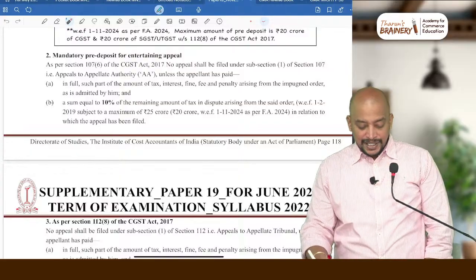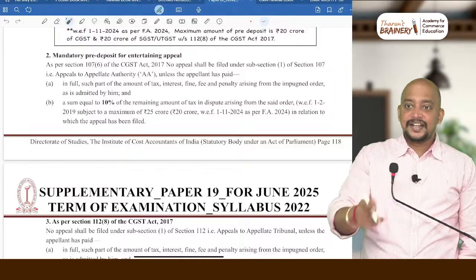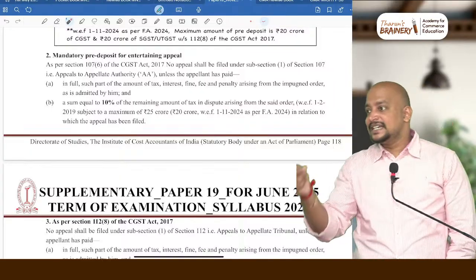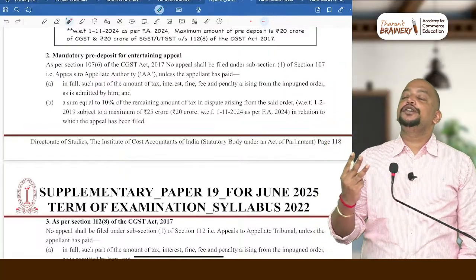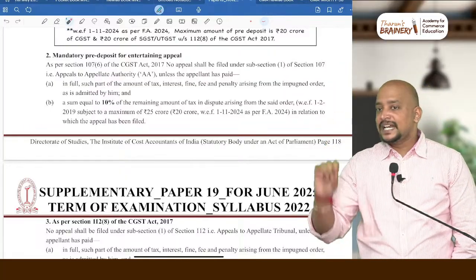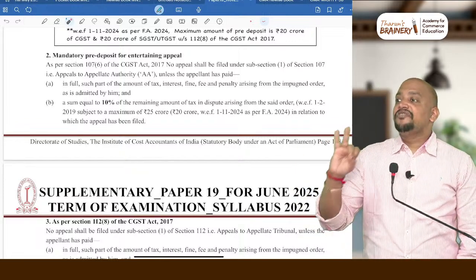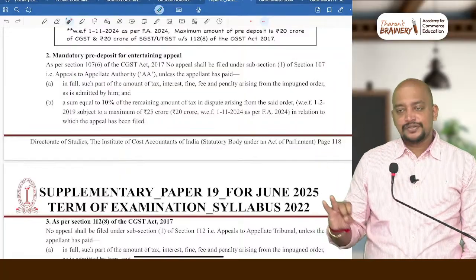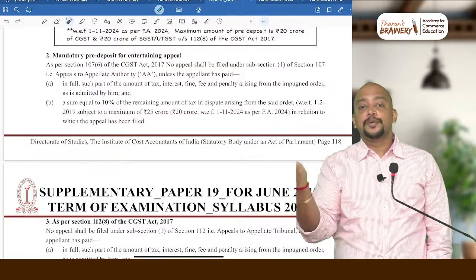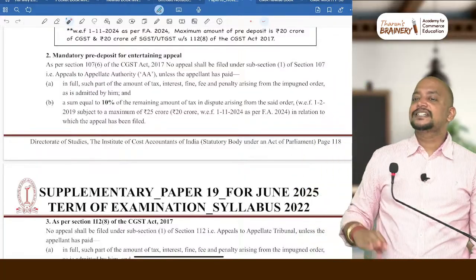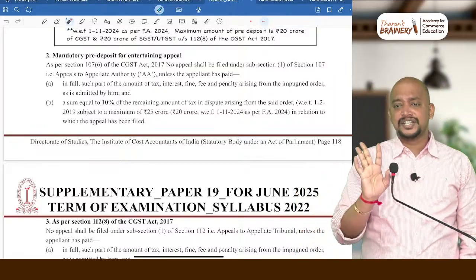Sir, is this 20 crore under CGST or total? Under CGST. Under SGST we again need to pay 20 crores. There are 3 places where you need to do the computation separately: penalty, late fee, and pre-deposit. For CGST, separately for SGST, and total, and write it if it is IGST. Otherwise just the CGST provisions you need to write.